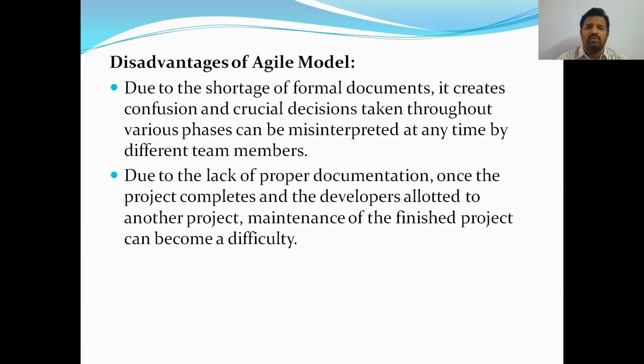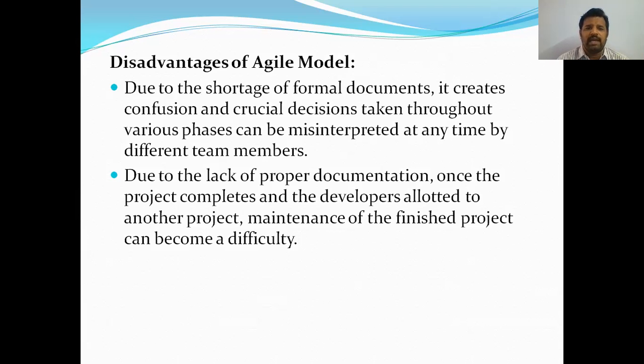Because of the lack of formal documents, it leads to confusion, and the decisions that are taken may be misinterpreted by different team members.